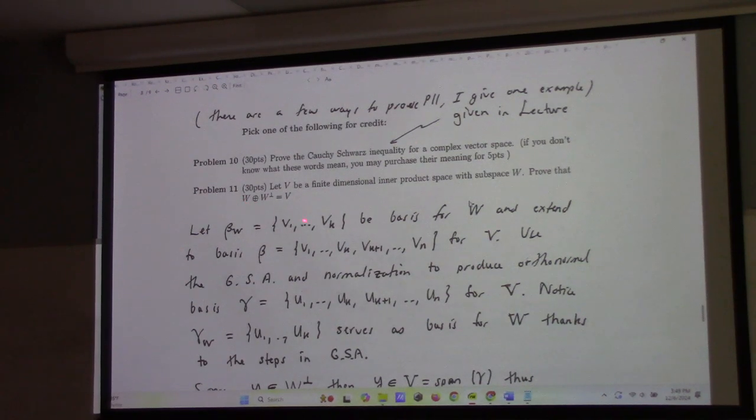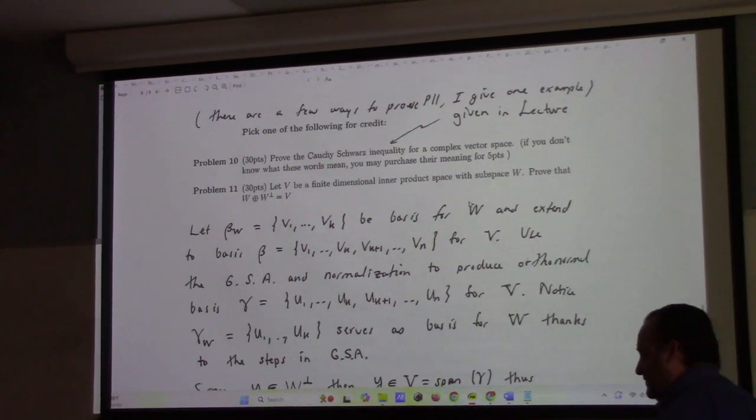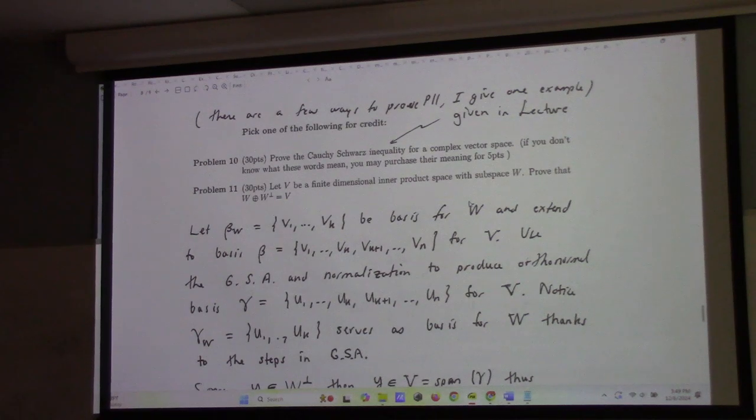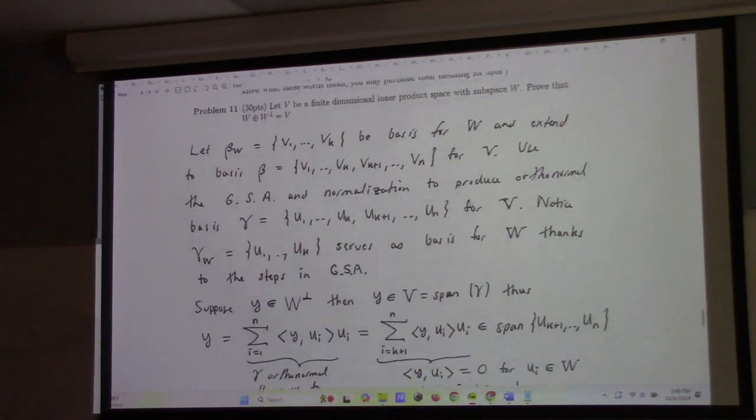I take W with this basis, then extend it to a basis for V, Gram-Schmidt it to get an orthonormal basis, and normalize it, and you still have a basis for W. Some of these arguments probably look familiar because they're the same arguments I used in the other problem.